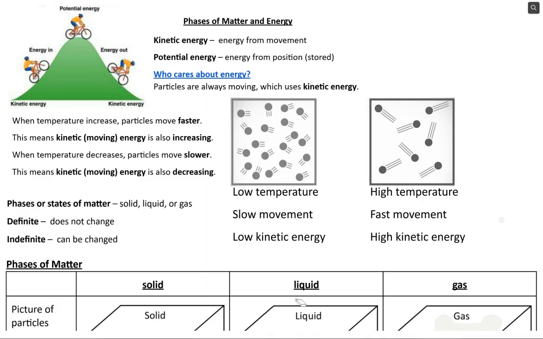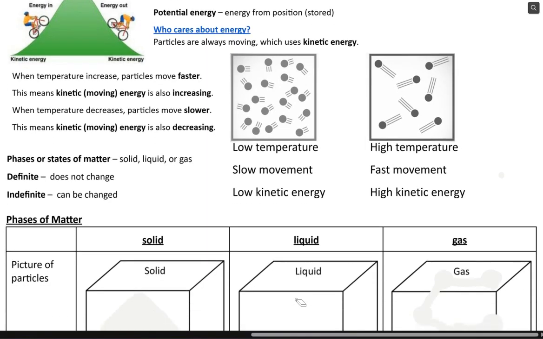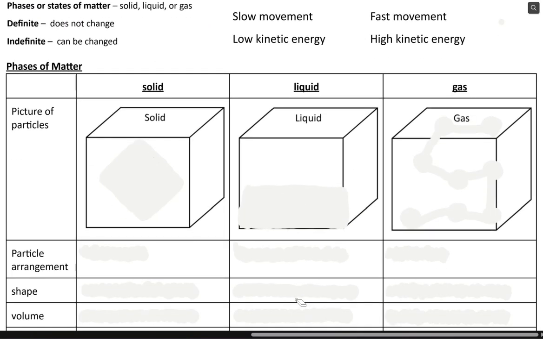Indefinite means the opposite. It can be changed, right? Maybe it'll happen, maybe it won't. It's indefinite. So we're going to define those three phases of matter with those words. First we're going to look at some pictures.